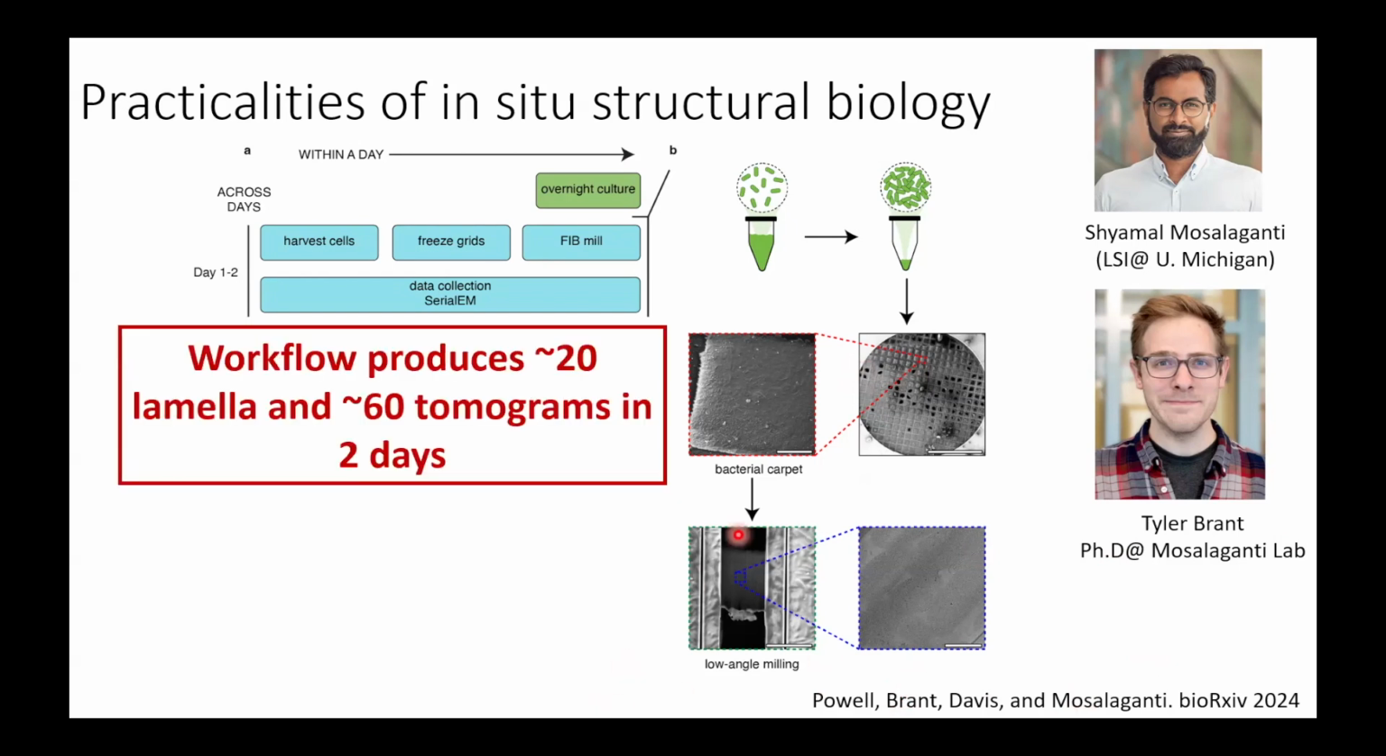And what we do is we basically rapidly FIB mill a relatively small number of lamella, say 20 lamella in a day, and the next day we collect about 60 tomograms from them. And that's our full data set. This is pretty small by comparison to what most people have collected.